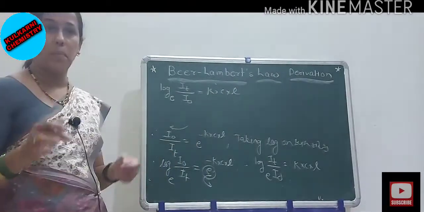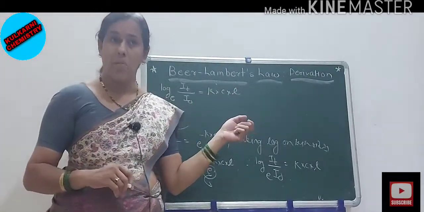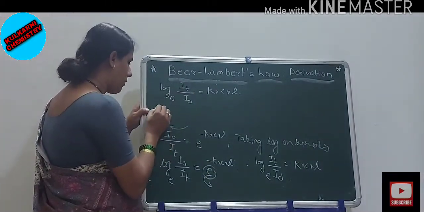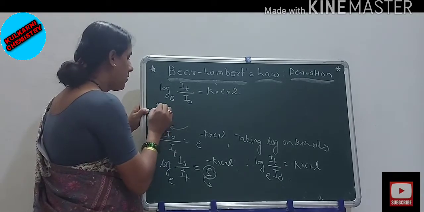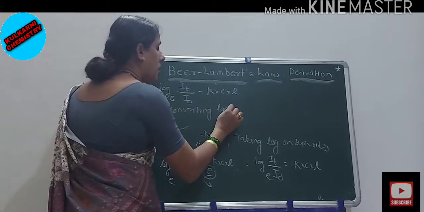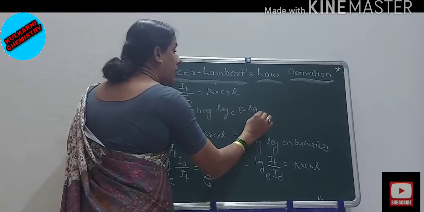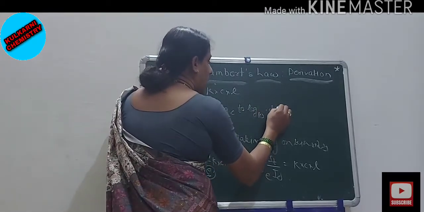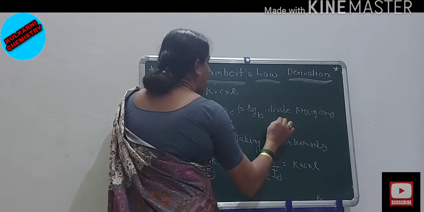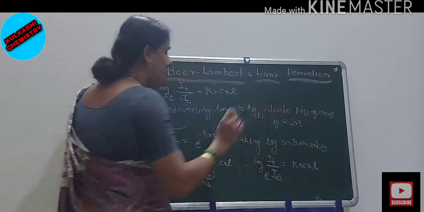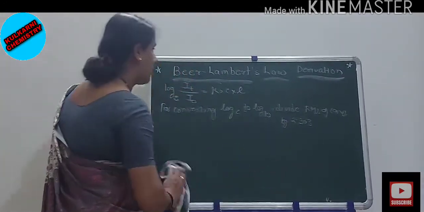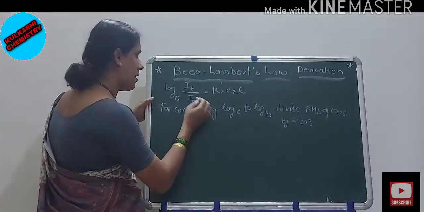Now we have log to the base e IT upon I0 is equal to K into C into L, where K is the constant of proportionality, C is the concentration of the absorbing substance, and L is the path length. For convenience, for converting log e to log 10, we divide the constant on the right-hand side by 2.303.